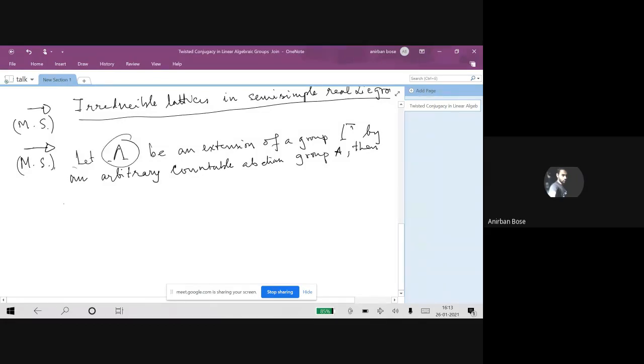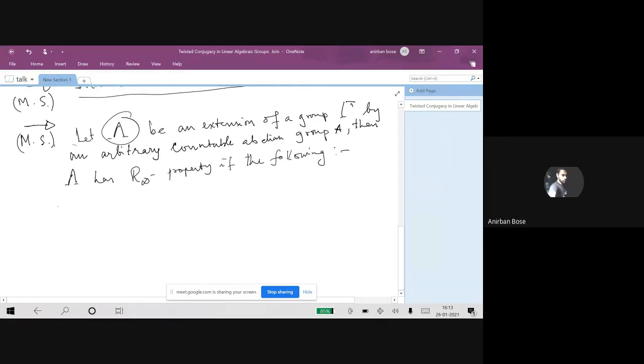So then lambda has R infinity property if any one of the following holds. So the following conditions give various possibilities for the group gamma. So for instance, gamma can be a torsion free non-elementary hyperbolic group, or one can take gamma to be any one of these.